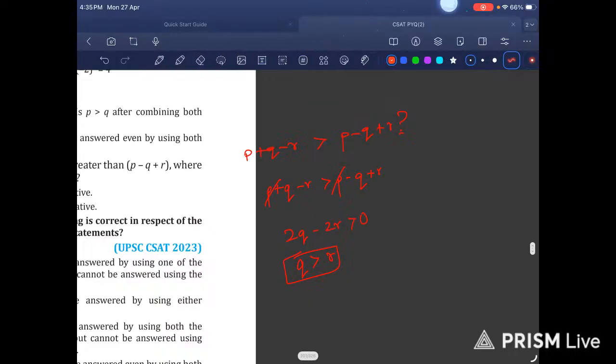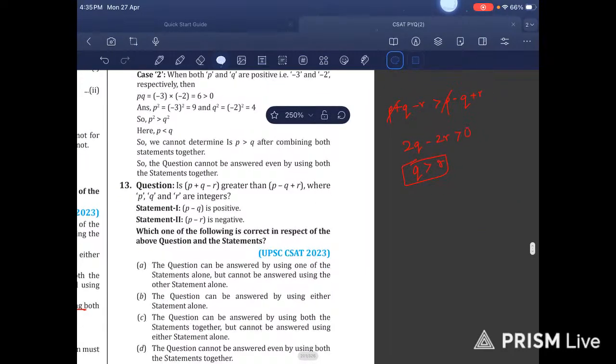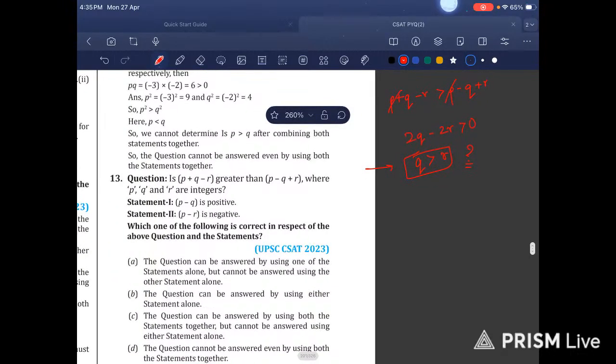You erase everything. Erase this. This is not the question. This is the main question. Now we have simplified our question. We are to determine whether Q is greater than R. This is the question. Let us see.